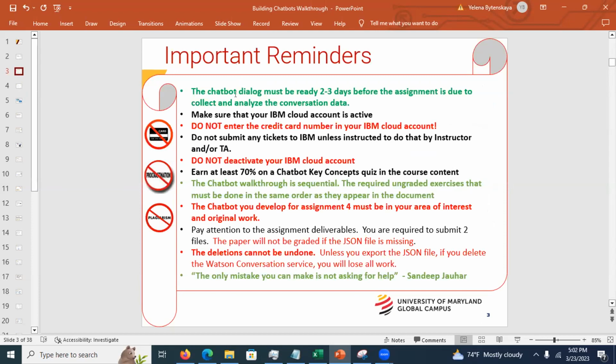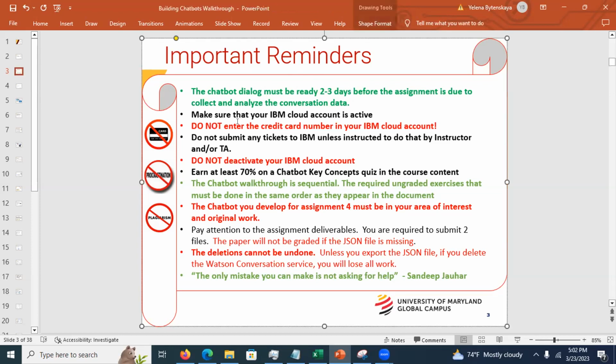So, important reminders, and I don't know how many times I should repeat it or how loud I should shout about it. Your chatbot dialogue must be ready 2 to 3 days before the assignment is due, because you're going to be running an experiment where you ask your friends, or you can ask me, anybody can participate. You will need to look at the conversation data on day 1 and day 2. If you do not have your dialogue ready, you're going to miss out on a very nice experiment. So please have it ready 2 to 3 days before the assignment is due.